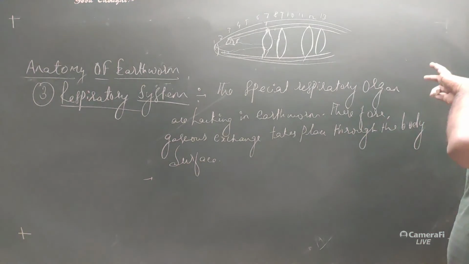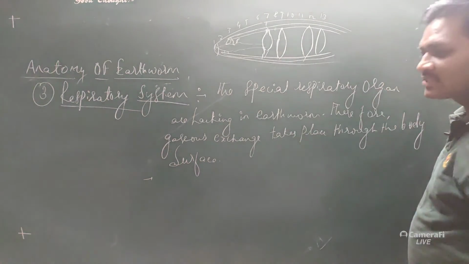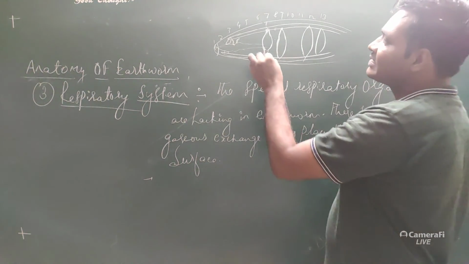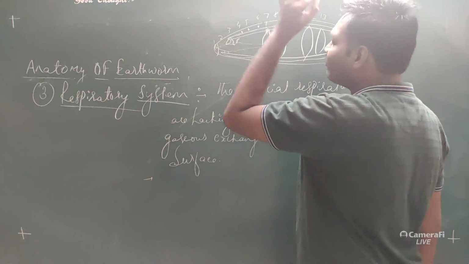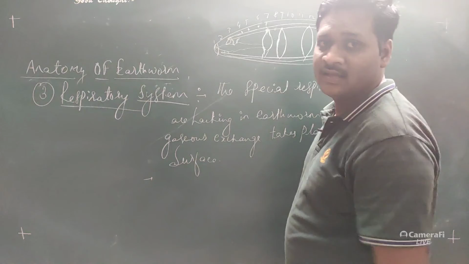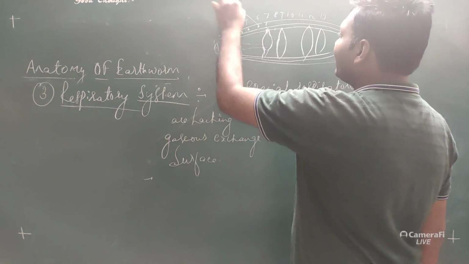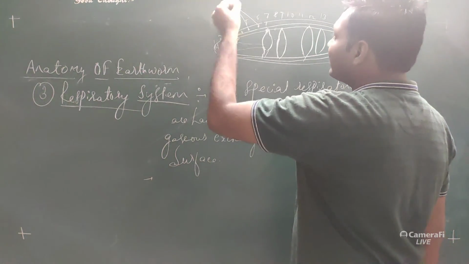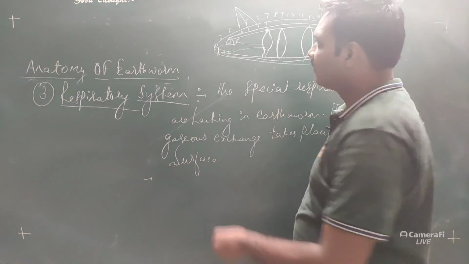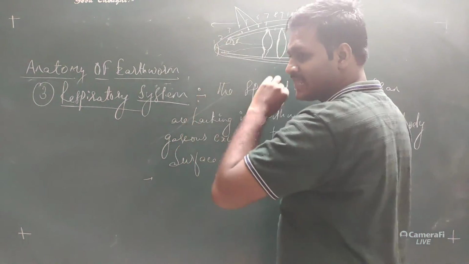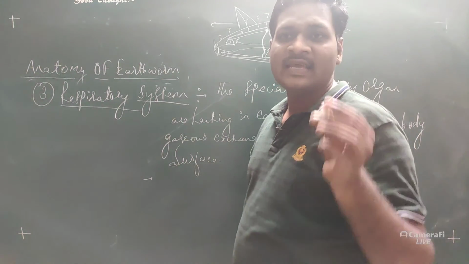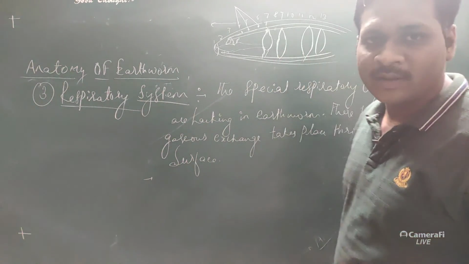Now one more point I forgot to tell in the circulatory system. In circulatory system, on the 4th, 5th and 6th segment, there is a presence of blood gland, and this blood gland secretes two types of component. Which are those? They secrete the phagocytic cells as well as the hemoglobin. Now what is hemoglobin?